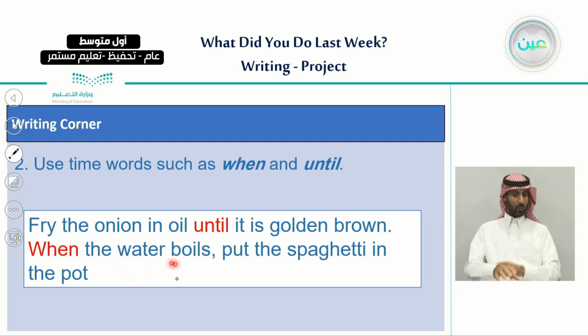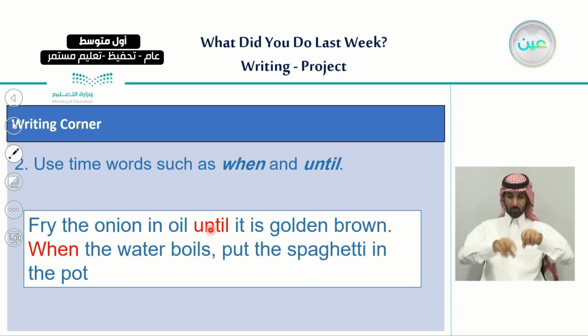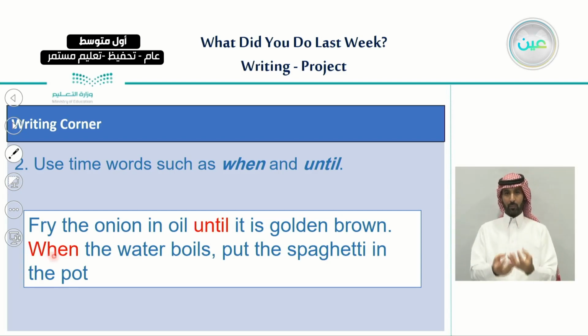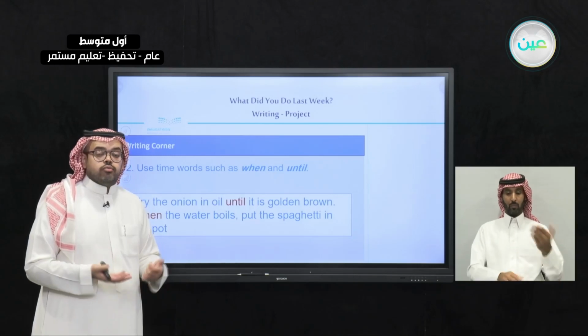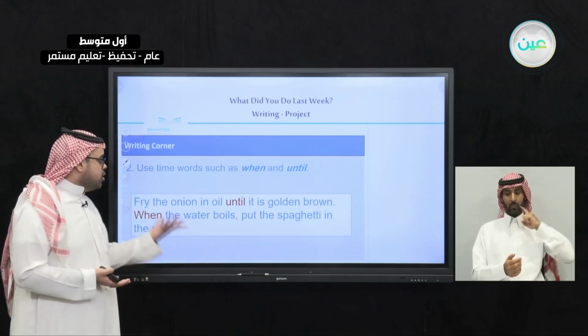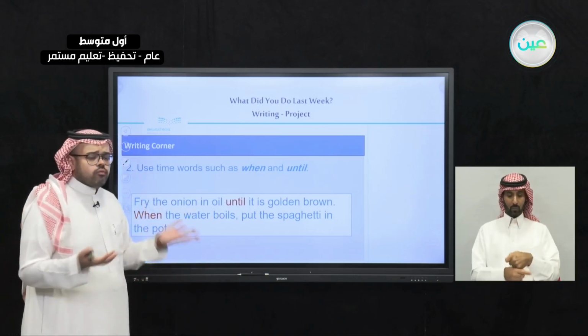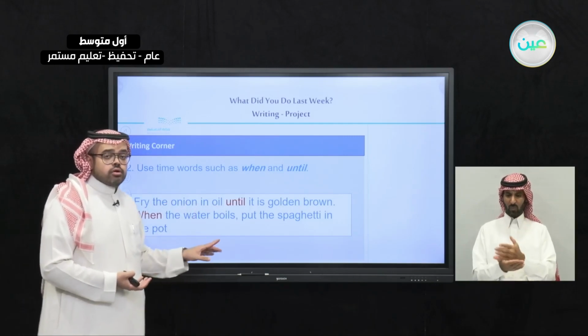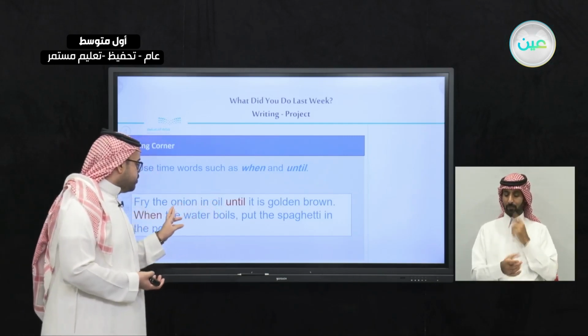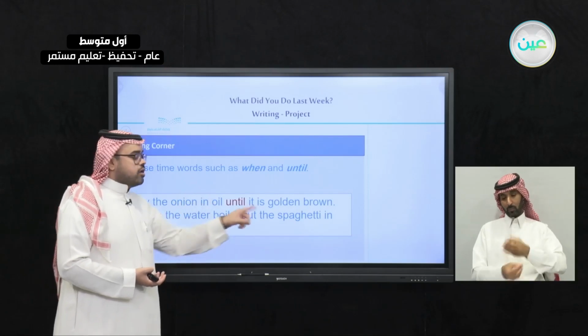When the water boils, put the spaghetti in the pot. As you can notice here, the word until and the word when actually tell time. For example, the first one: fry the onion until it is golden brown.